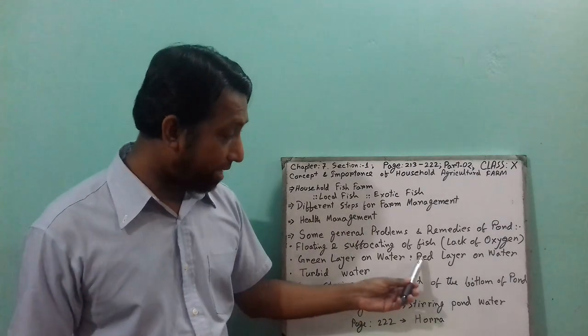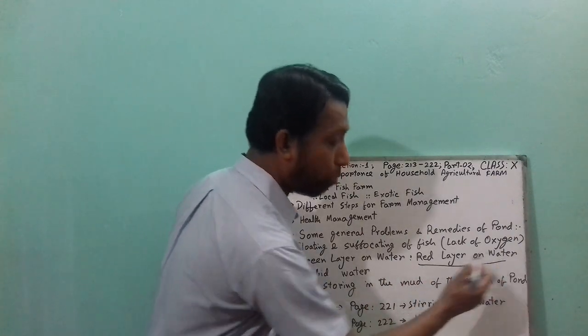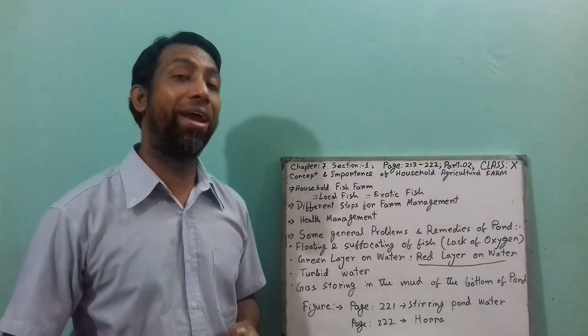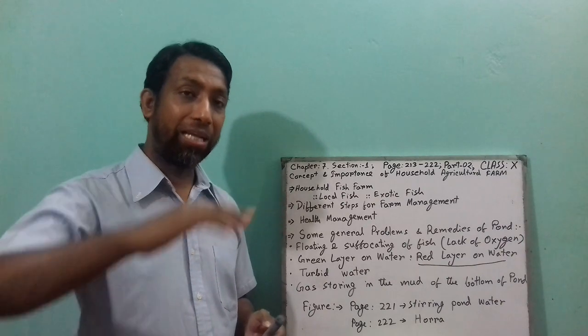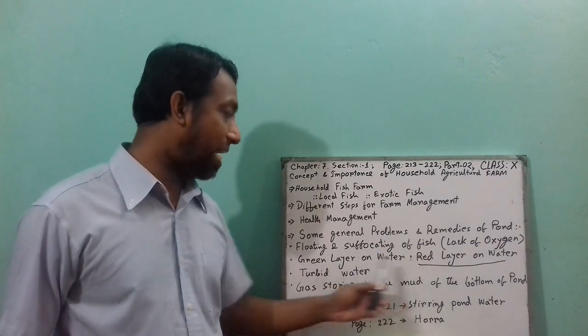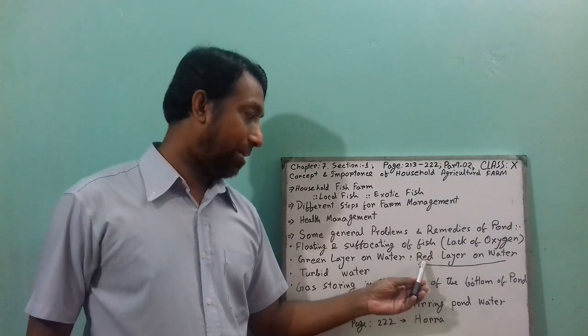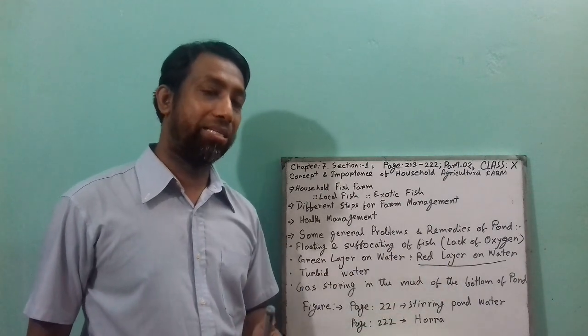Again, another point is the red layer on water. This is called red algae on the top layer. It is the same as the green layer, and due to the red layer, the same thing happens.